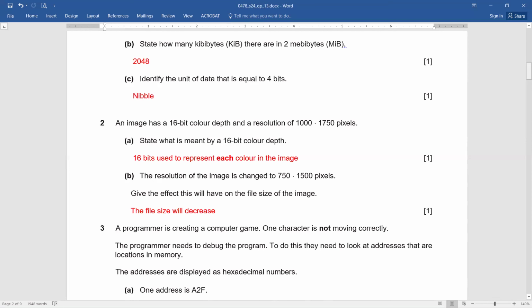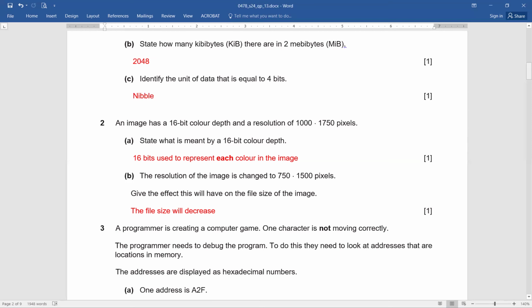Now, the dot is basically the same as the multiplication we normally use to represent the resolution. So we have learned 1000 multiplied by 1750. Similarly, 750 multiplied by 1500. Instead of the multiplication symbol, they have used a dot, and that means something similar to what you learn in math.